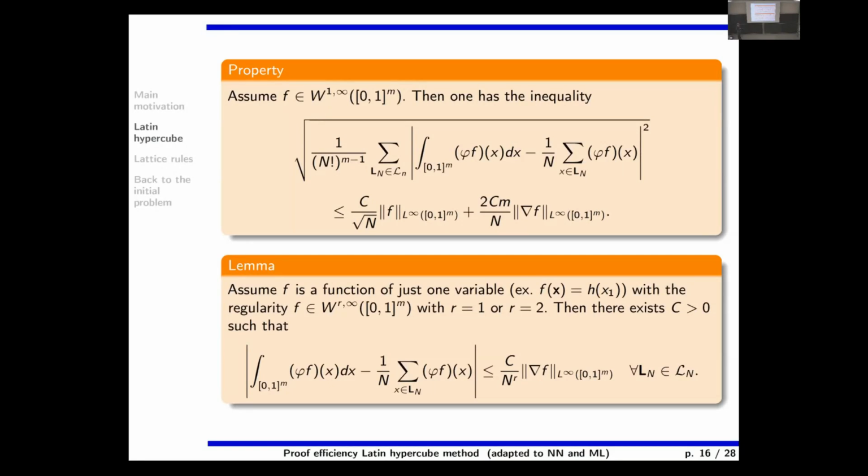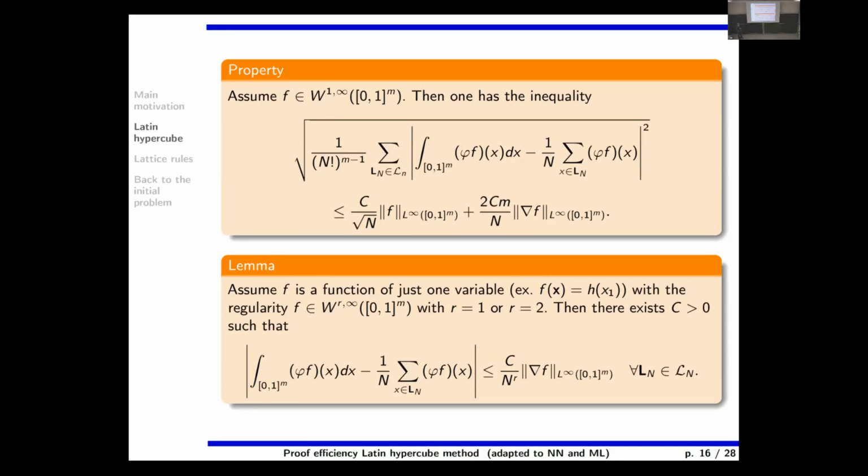Of course, the interest of the result is only in the sense of probability, because 1 over this number is just the probability of drawing at random one Latin hypercube. So it is exactly the same formula as the classical one: the expectation, the variance, the square root of the variance.